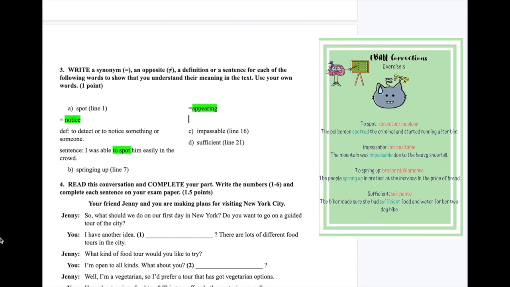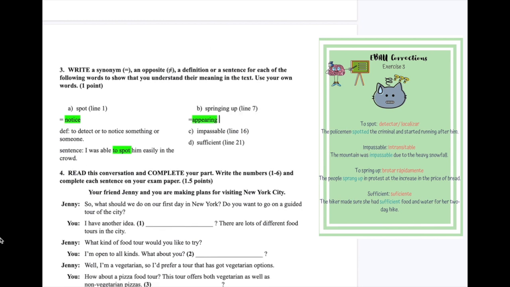So, let's try definition. I'll try definition, see if that works as well. So, definition of springing up. So, suddenly appearing or developing, for example. Okay, again, can you see we have to use the ing because here it's in the gerund.